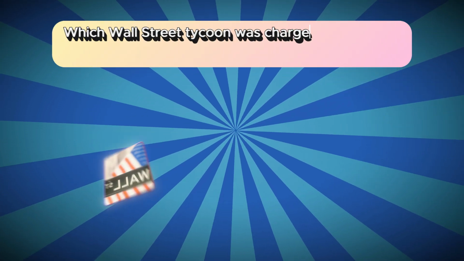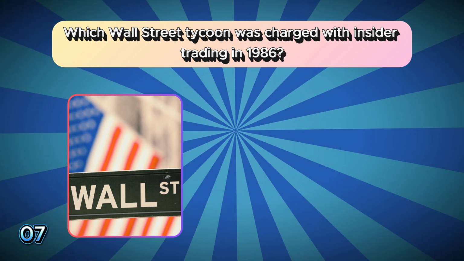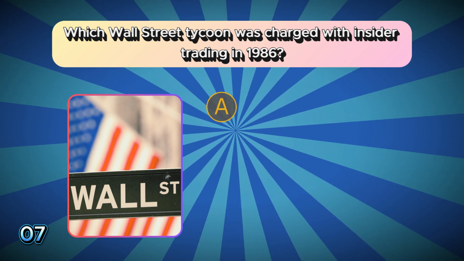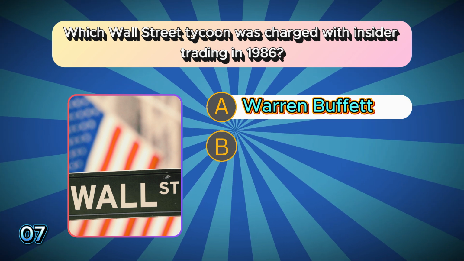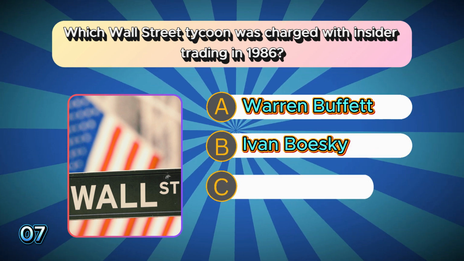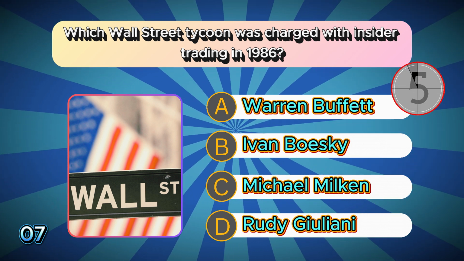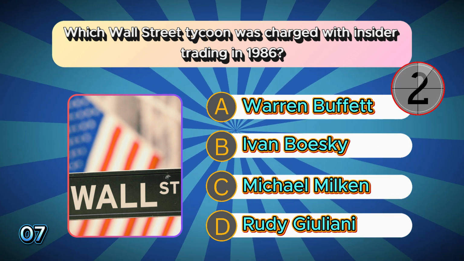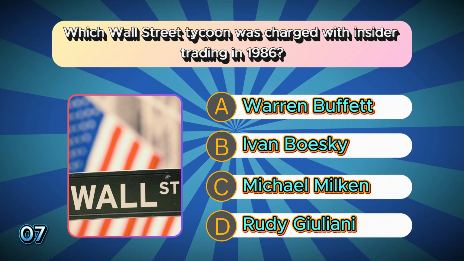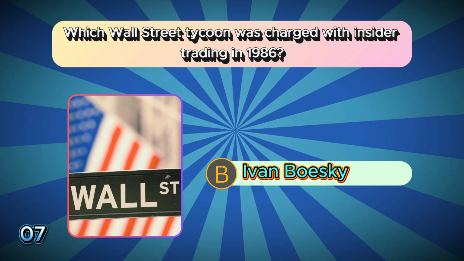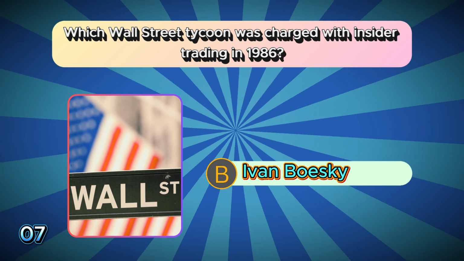Which Wall Street tycoon was charged with insider trading in 1986? A. Warren Buffett. B. Ivan Boesky. C. Michael Milken. D. Rudy Giuliani. The correct answer is B. Ivan Boesky.